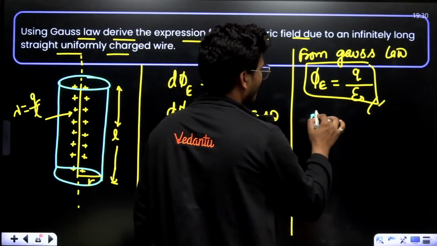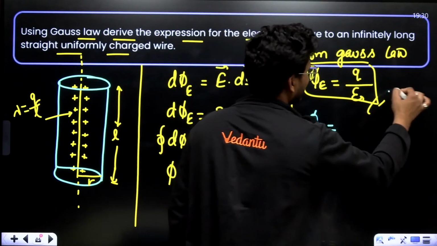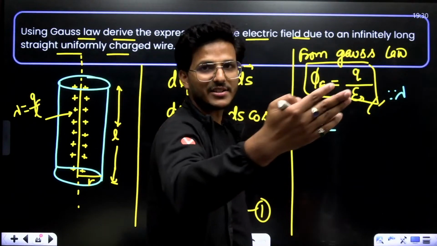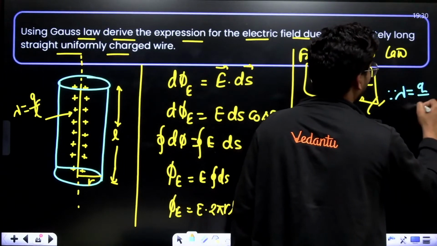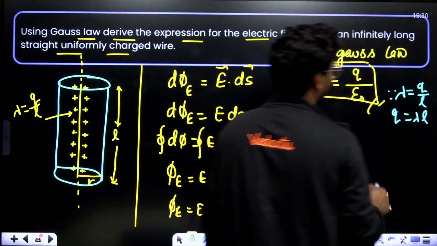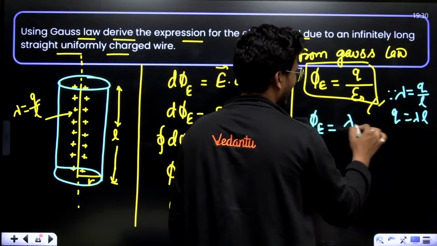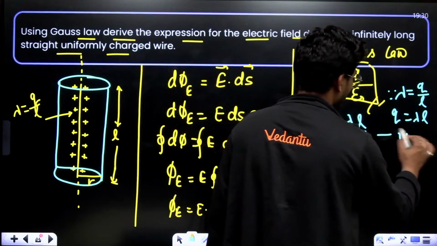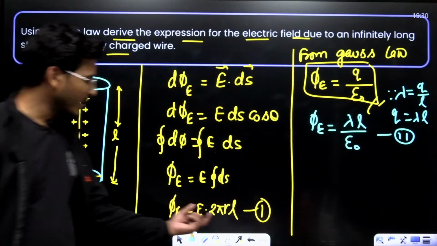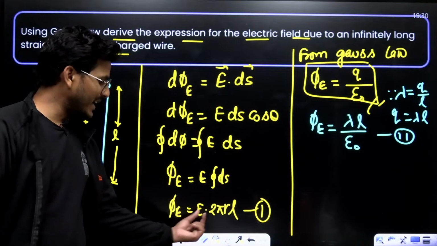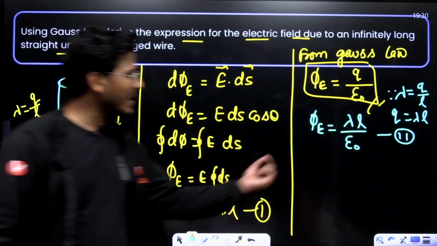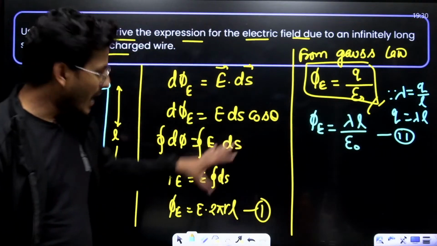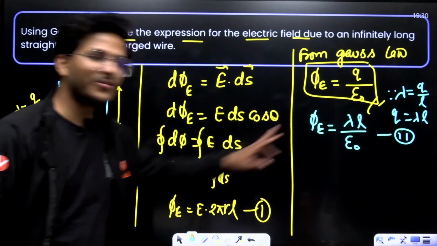That means phi E is equal to, as you know, lambda is a linear charge distribution, that is Q upon L. Then Q is lambda times of L. Just put it, lambda L upon epsilon naught. This is equation number second. You have two equations. First equation is phi equals E 2 pi r L, and second equation phi equals lambda L upon epsilon naught. These two are the same, this is also phi E.